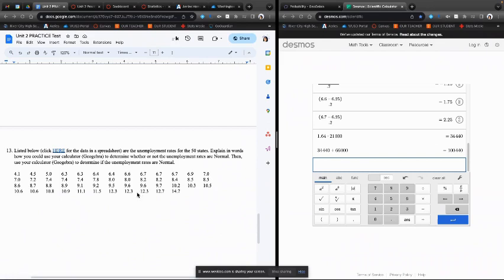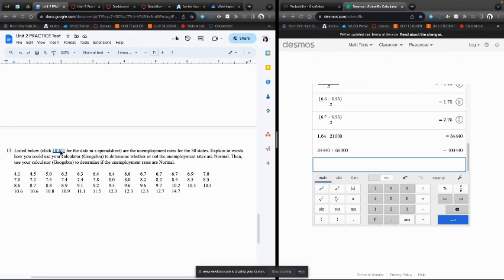All right. Lastly, it says listed below are the unemployment rates for 50 states. Explain in words how we can use our calculator to determine whether or not the unemployment rates are normal. So in terms of a calculator, we're talking GeoGebra. So in words, I'm not going to write this all out. We would get our data into GeoGebra. We would do one variable stats and create a normal quantile plot.